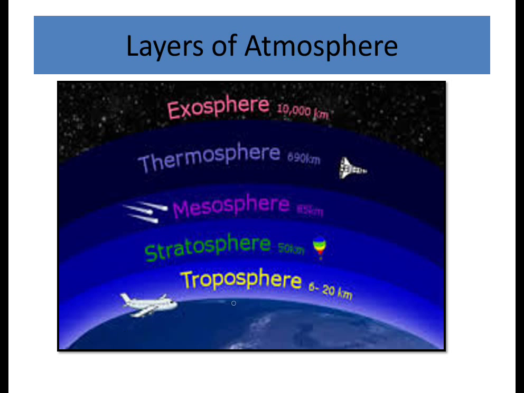Here we can see the troposphere, which is near the Earth's surface, about 6 to 20 kilometers. Above the troposphere we have the stratosphere, above the stratosphere we have the mesosphere, then the thermosphere, and above the thermosphere we have the outermost layer, which is also called the exosphere.